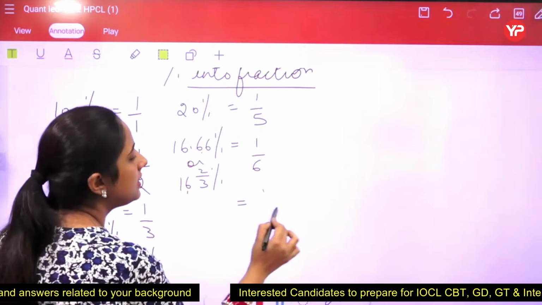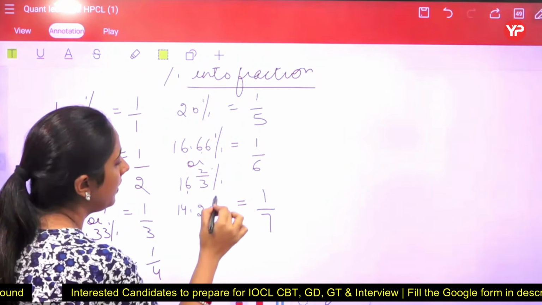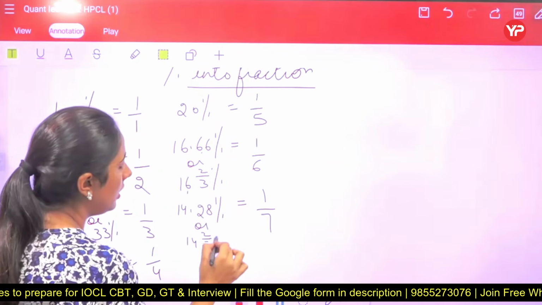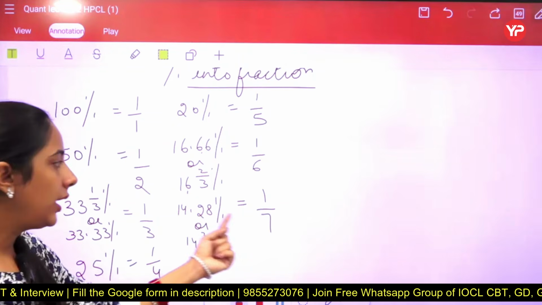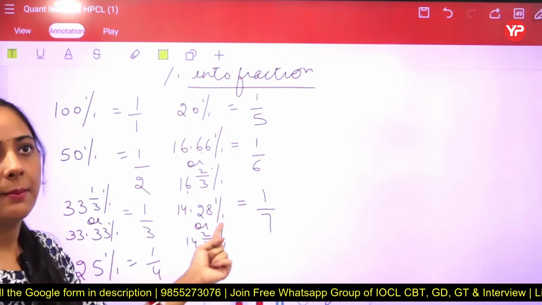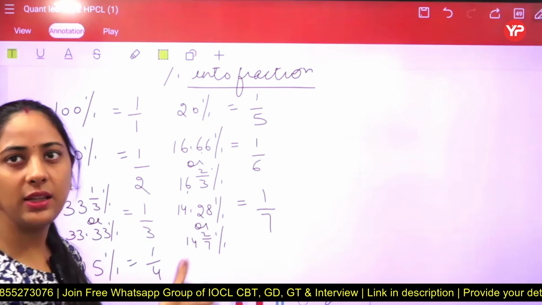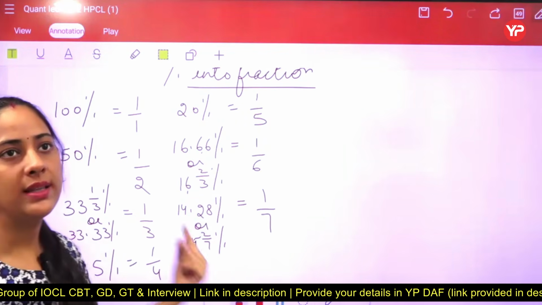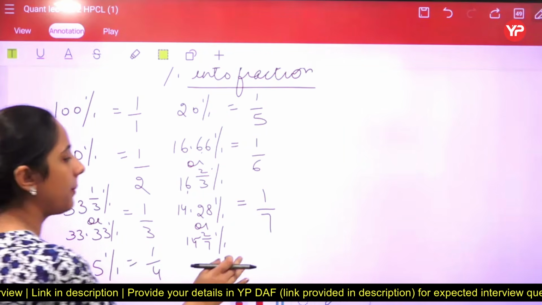The next is 1 by 7. So 1 by 7 is equals to 14.28, or we can say 14 2 by 7. Now the again step is how to remember this one. So students, when you are going to take that, this is the multiple of 7. 7 to 14, 7 4 28. So in this way we can say that ये तो 7 पे जा रहे हैं. Now the next one is same, 14 2 by 7 into 14 ही होता है. So 14 gets on the table of 7.